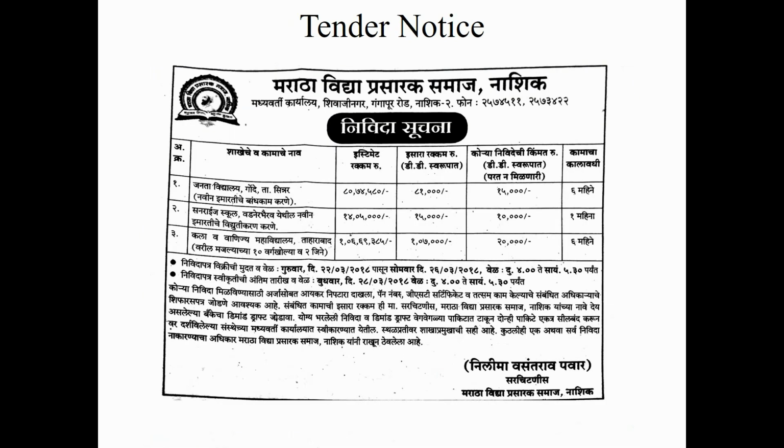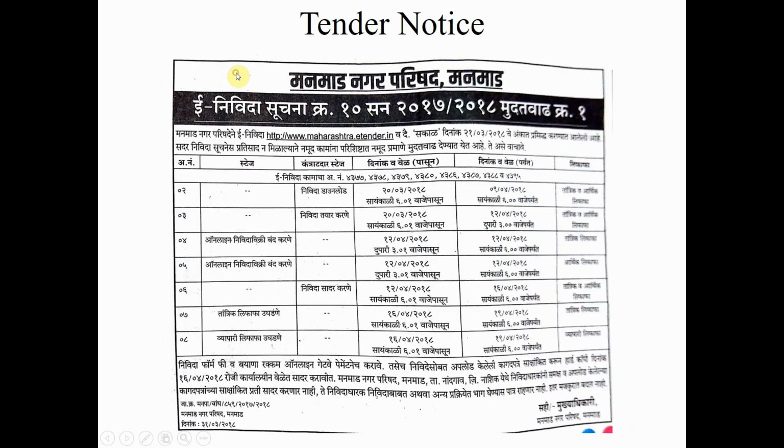Similarly, this is another tender notice for a reputed education institute in Nasik district. Again, it indicates serial number, then name of the work, then estimate of the work, then the earnest money deposit, then the tender form cost is mentioned, then the time limit for the work is given. Generally, time limit for work is between 6 months to 1 year.